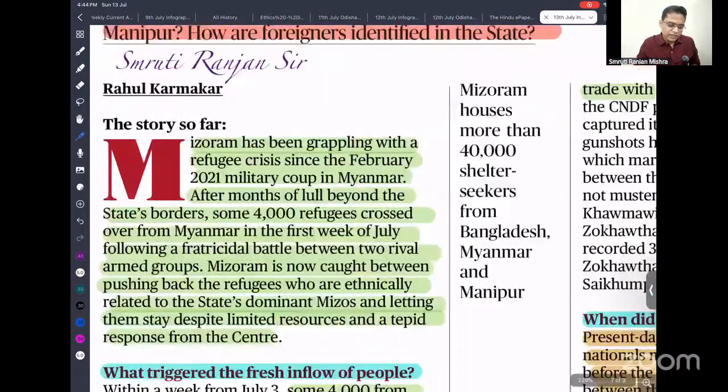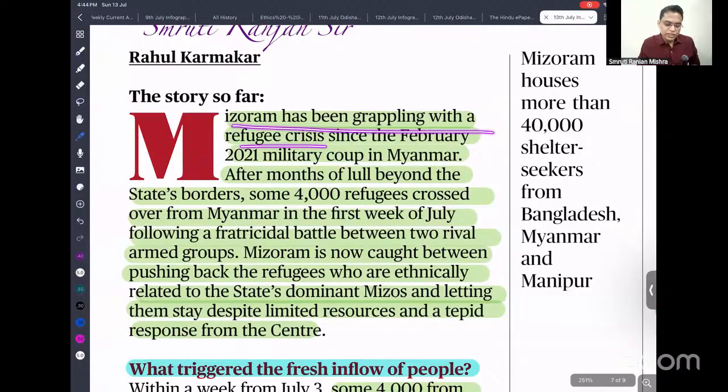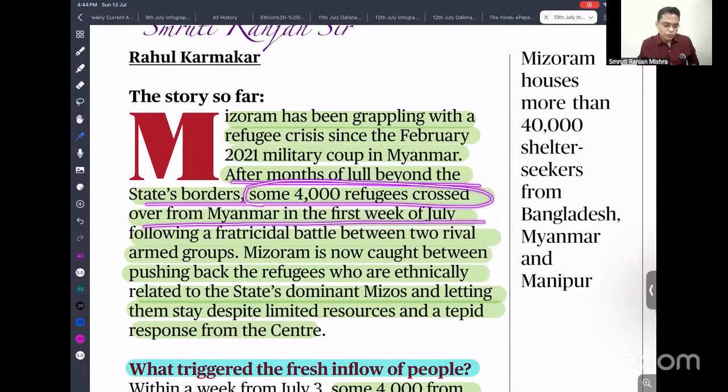So you can see here that Mizoram has been grappling with a refugee crisis since the February 2021 military coup in Myanmar, after a month of lull beyond the state border. Some 4,000 refugees crossed over from Myanmar in the first week of July following a fratricidal battle between two rival armed groups. So Mizoram is now caught between pushing back the refugees and letting them stay despite limited resources.